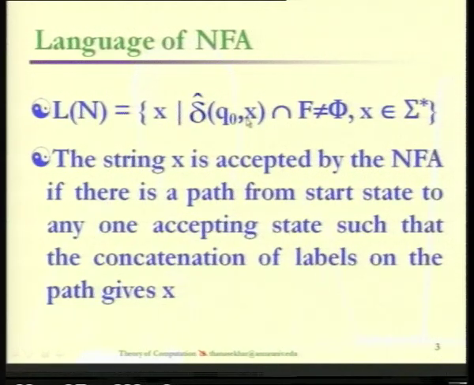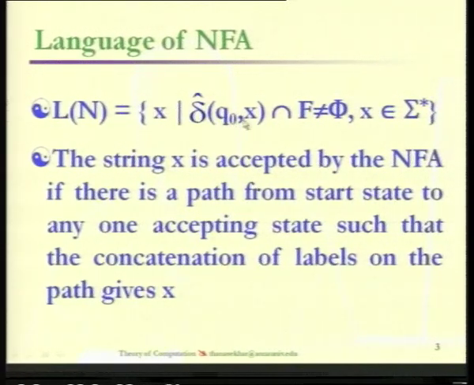To find whether this X is accepted by this finite automata, that is NFA, we have to find out whether there is any common state between this expression and this set, that is F. F is actually the set of all final states or accepting states. Even if you find at least one state common to these two expressions or these two sets, then we can say that the string X is accepted. So that is how it is related by this expression.